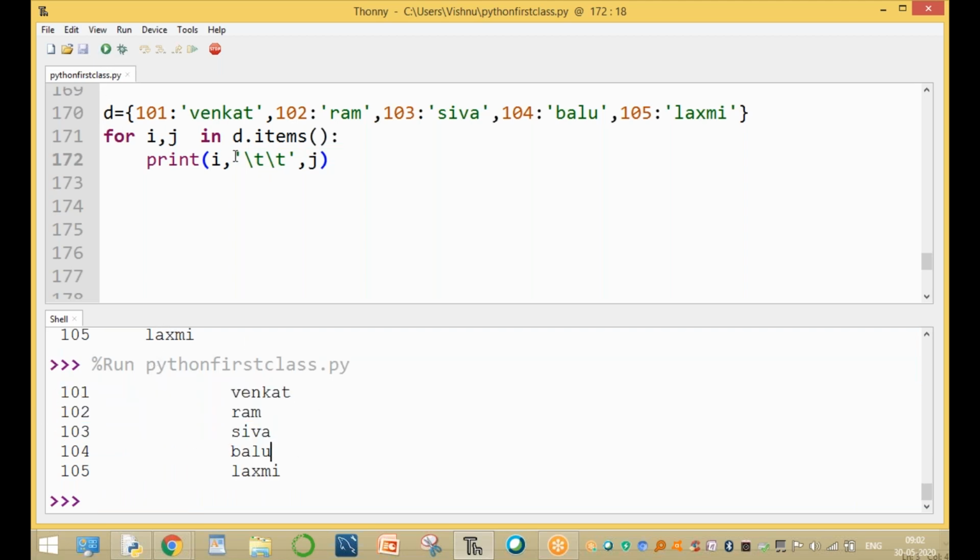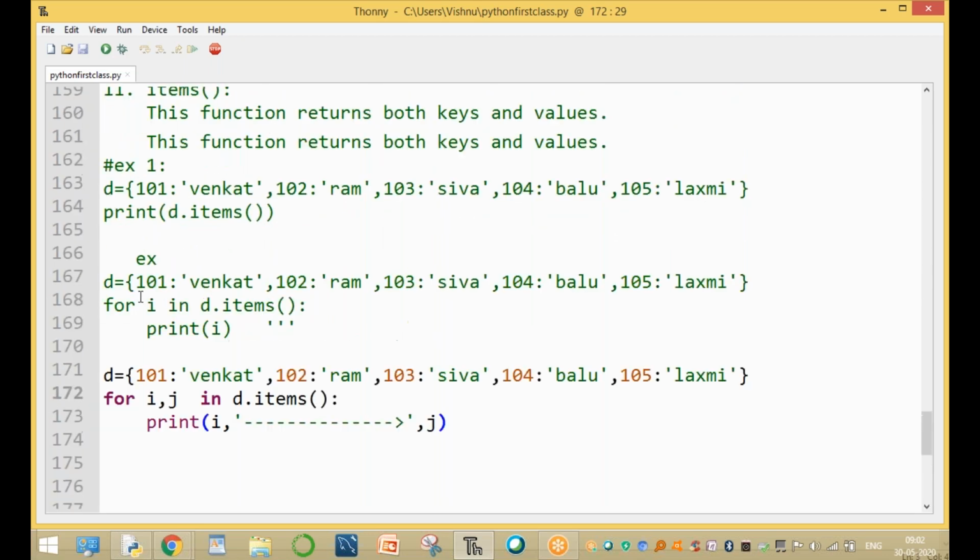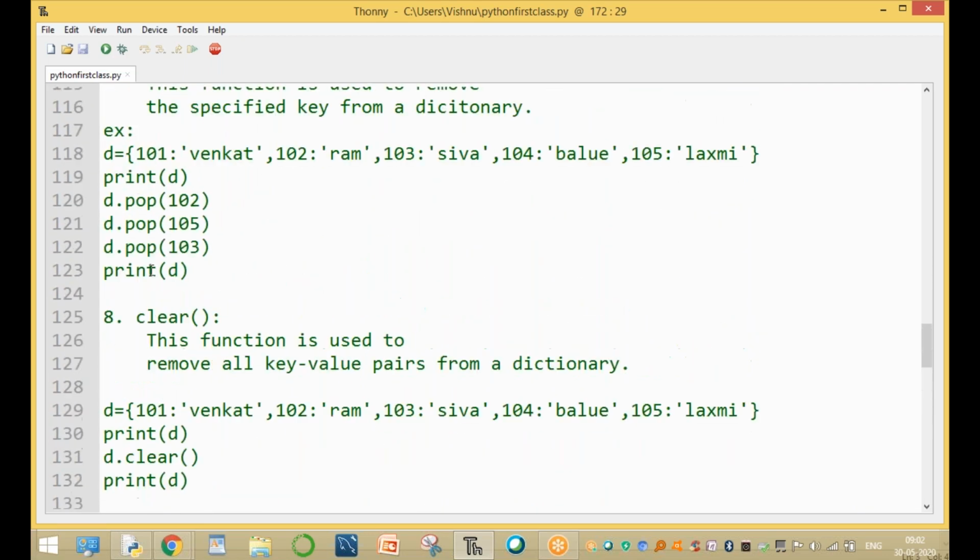A gap between these two values. Now, I want some output between these two values, some arrow marks. Now we are printing some arrow marks also. These are the values. By using d.items(), this function returns both keys and values. This is the 11th function.